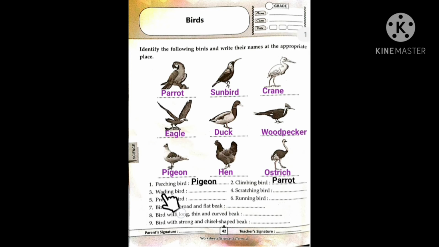Now, the third one, wading bird. Which bird is known as a wading bird? Yes, it's a crane. Crane is known as a wading bird. It can walk over shallow water. Okay, we can write here crane. Then the fourth one, scratching bird. Okay, which one is that? Yes, a hen. Okay, scratching bird is a hen.